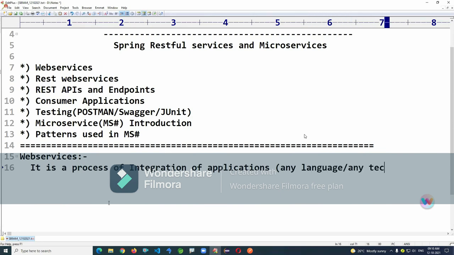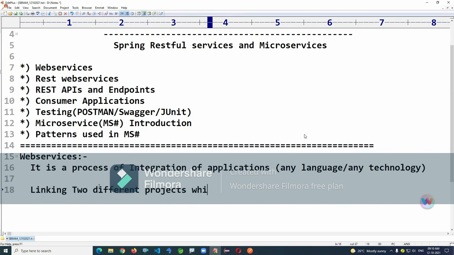It is language independent and technology independent. That's integration of two applications, or linking two different projects which are running in two different servers.